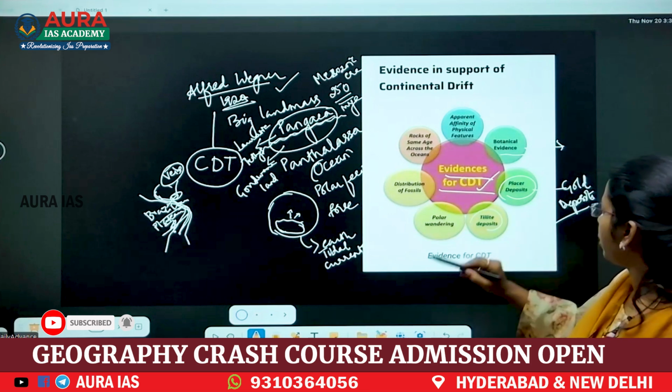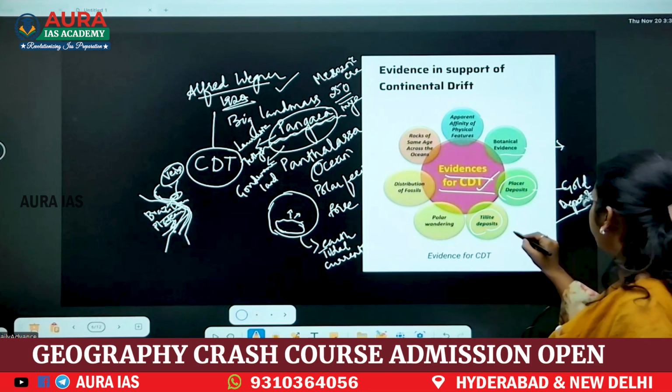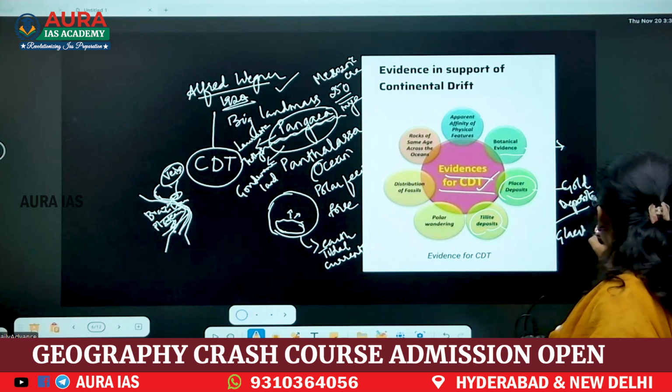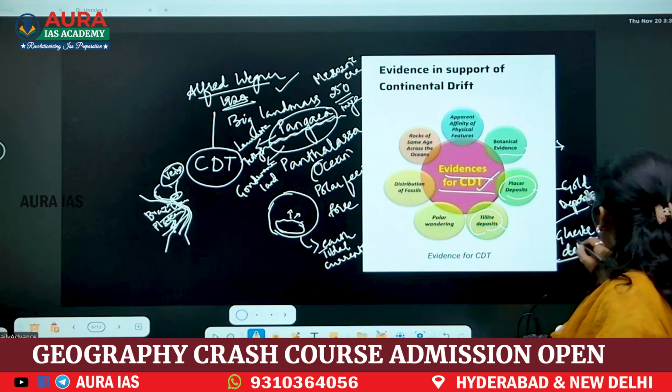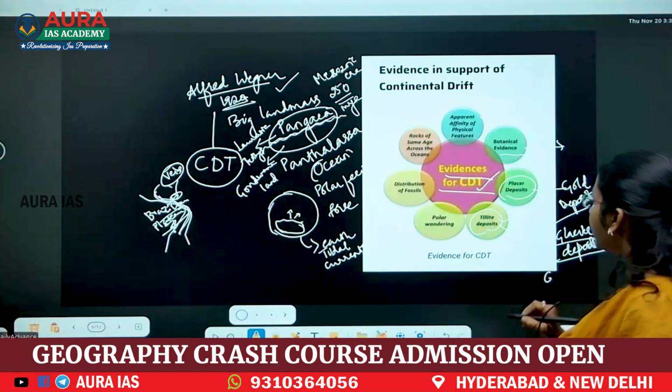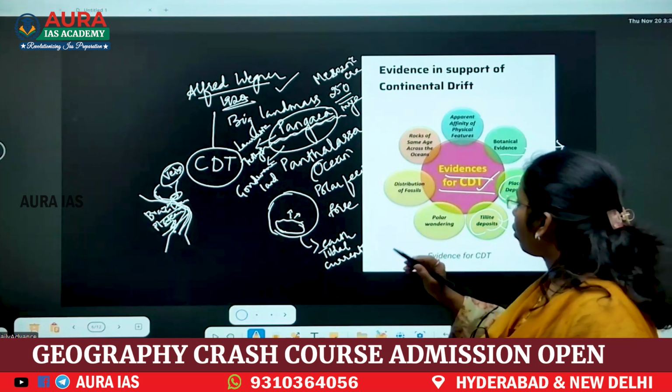Next, tillite deposits. Tillite deposits are glacial deposits, sedimentary rocks formed due to glacier deposits. These sedimentary rocks or tillite deposits are seen in 6 different countries. Polar wandering.